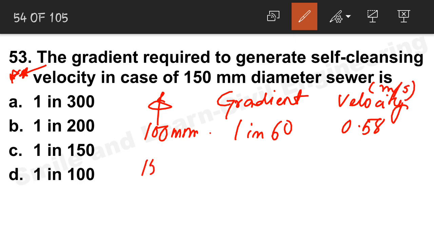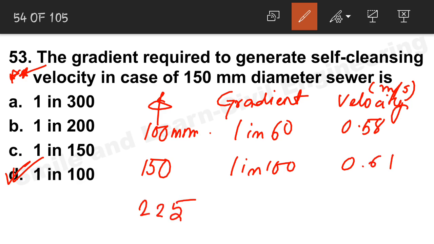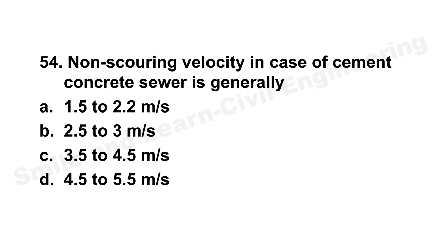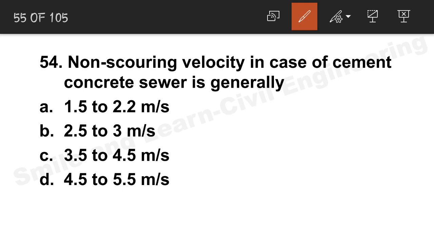Now for 150 mm diameter pipe, it will be 1 in 100. So over here option D is the correct answer. The velocity will be 0.61 meters per second. For 225 mm diameter pipe, it will be 1 in 120, and the velocity will be 0.79 meters per second. Next question, non-scouring velocity in case of cement concrete sewers. The non-scouring velocity will be 2.5 to 3 meters per second. Option B will be the correct answer.